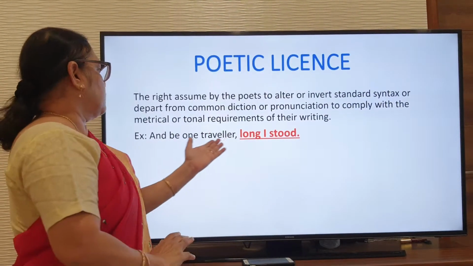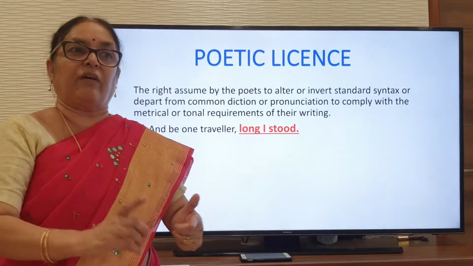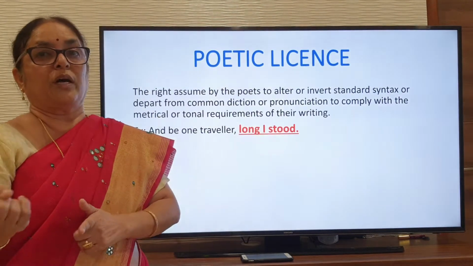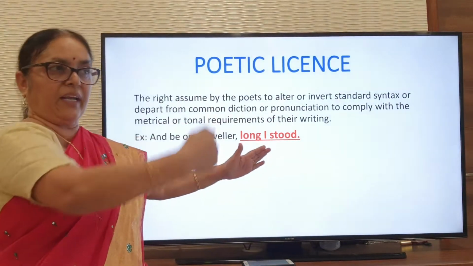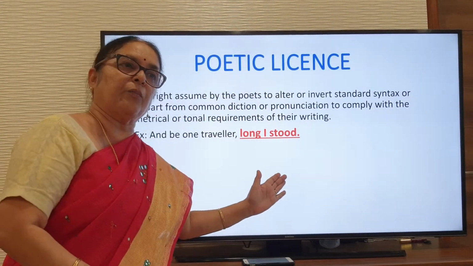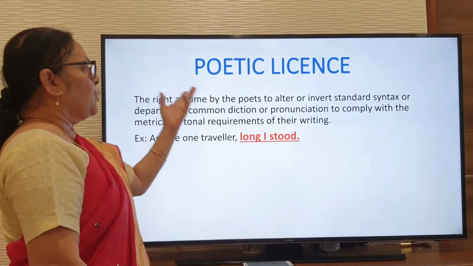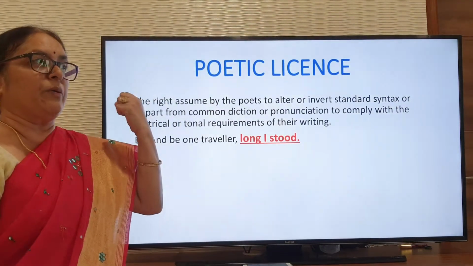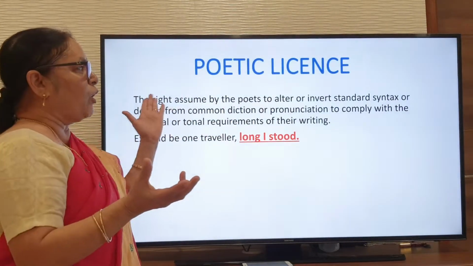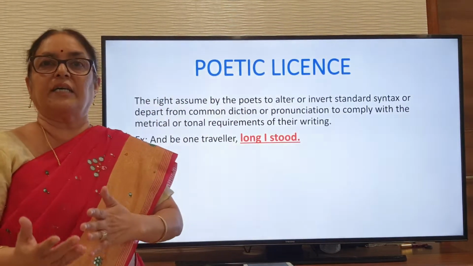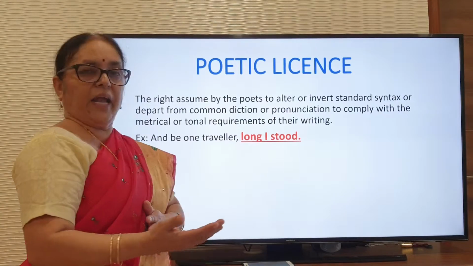For example, when you want to say "long I stood," immediately they will say no, it's not correct. You have to write "I stood for a long time there watching the road." But the poet is writing here "long I stood." If you write that in an essay, you are not going to get marks. But when you write it in a poem, it is correct, because you are using poetic license. You are looking at the rhyming scheme, the beautiful word, and the number of syllables in each line. So you have all the rights to alter the words in any way you like. You need not follow the syntax or anything else.